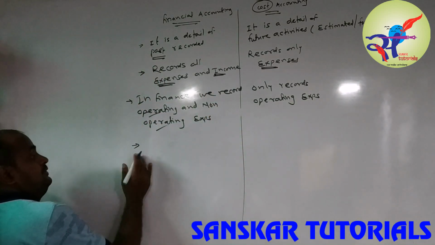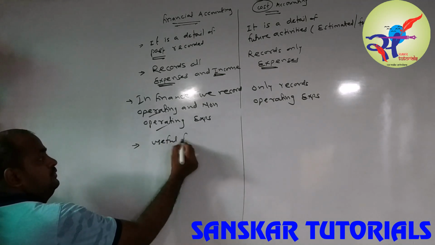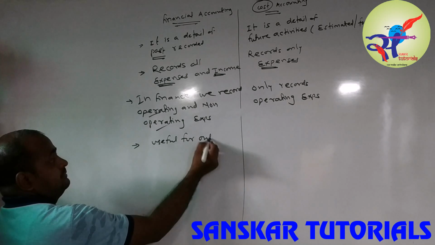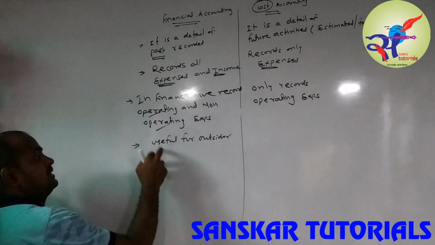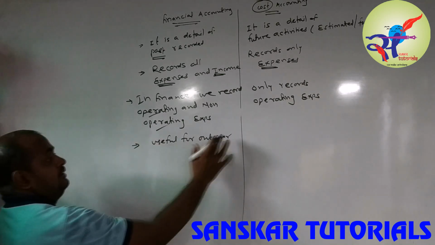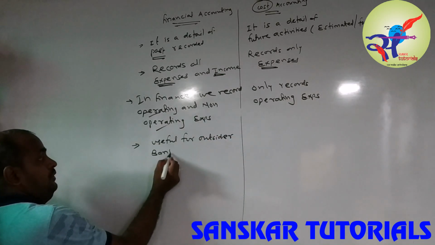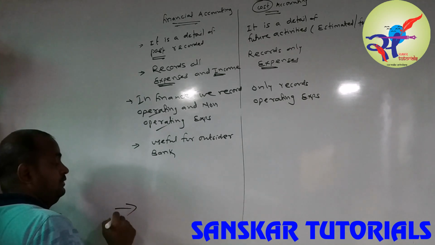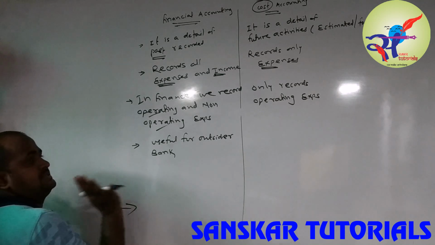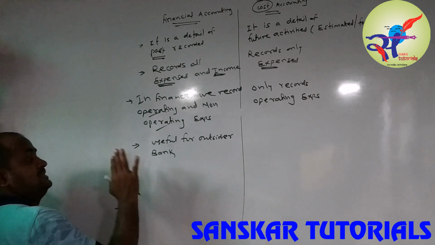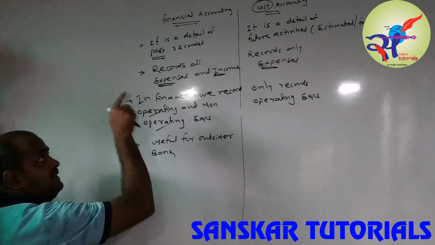Financial accounting is useful for the outsider. What do you mean, the outsider? Like the bank. When you want to take a loan from the bank, you have to submit all the documents about the balance sheet and profit and loss account. So the bank will use this financial account.